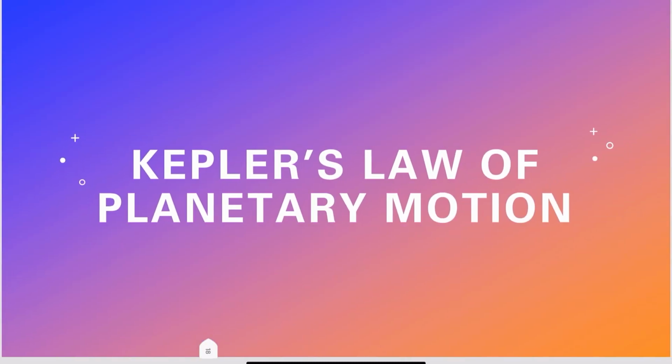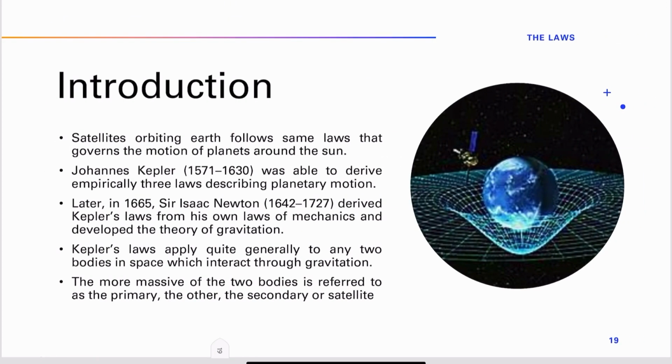So today's topic is Kepler's law of planetary motion and Newton's law of universal gravitation. Let us begin with the introduction. The satellites are orbiting around the Earth in the same way as the planets are orbiting around the Sun. So Kepler has derived three laws describing the planetary motion.